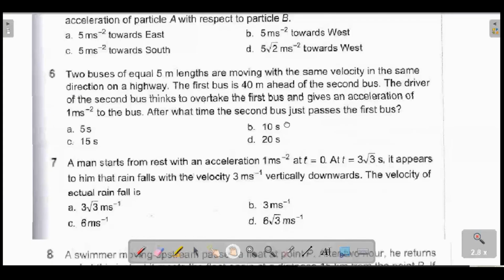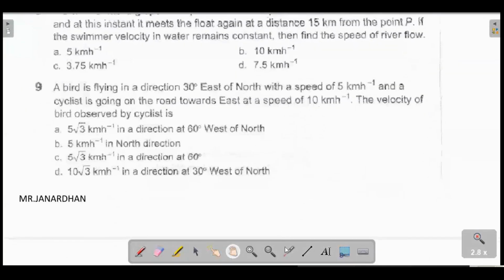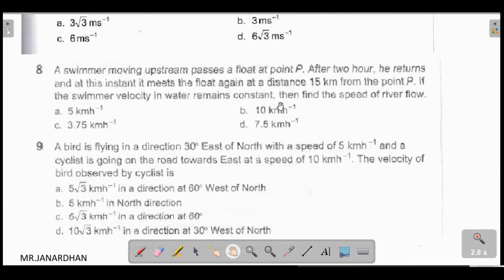Single option, correct? DPP1. Eighth one. Okay. A swimmer moving upstream passes a float at point P. After 2 hours, he returns, and at this instant, it meets the float again at a distance 15 km from point P. If the swimmer velocity in water remains constant, then find the speed of the river flow.